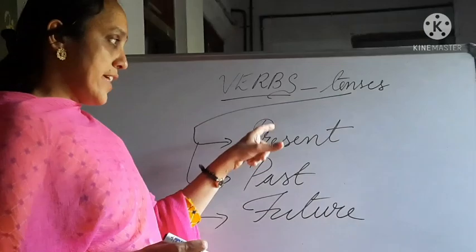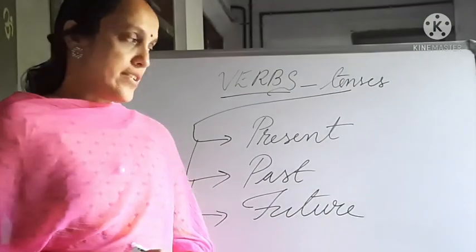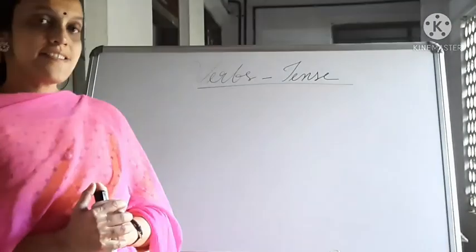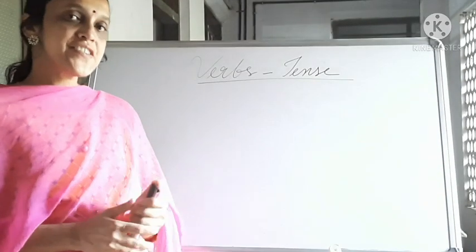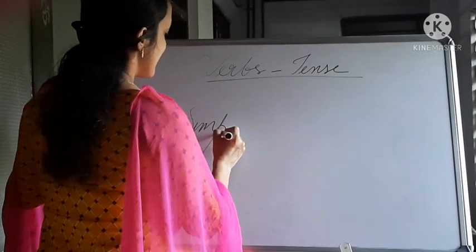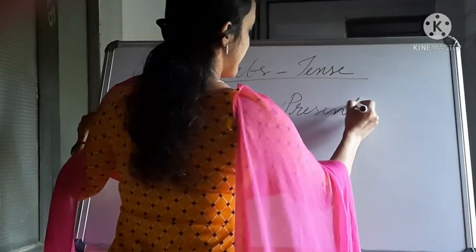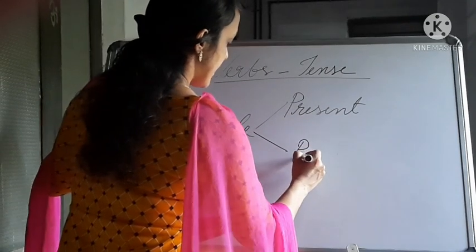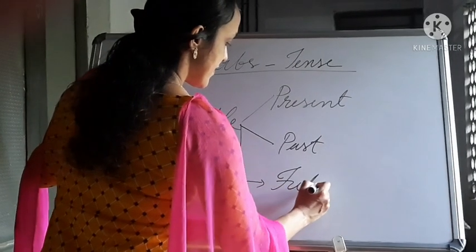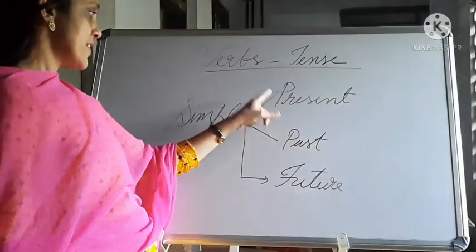So these tenses are divided into 4 categories, so let us discuss one by one. I already told you each tense has 4 forms. So let's see the first one. The first one is simple present tense, then simple past tense, then simple future tense. So all are simple.